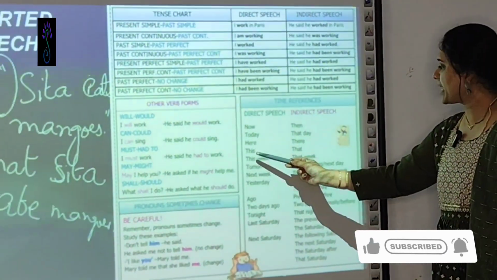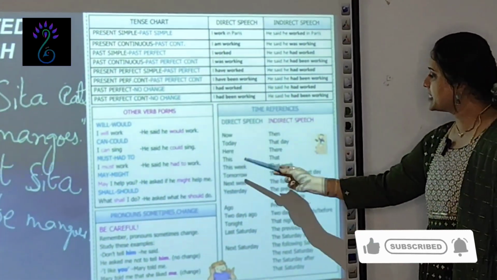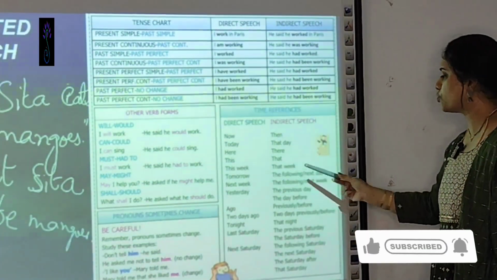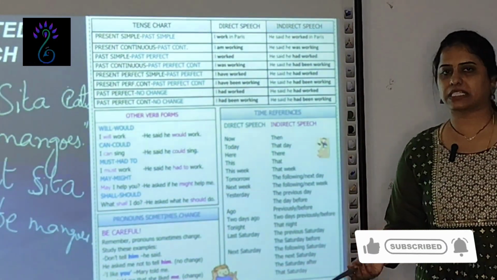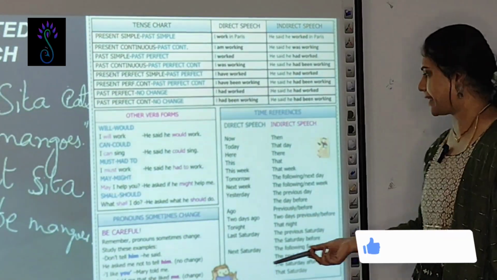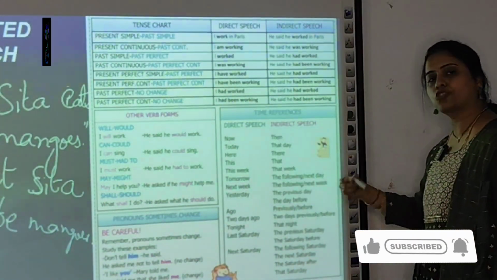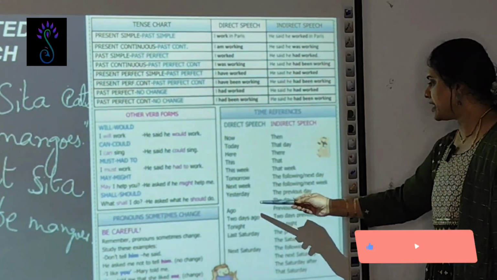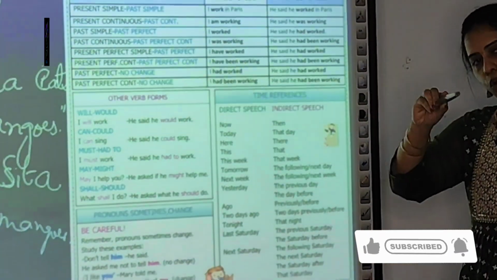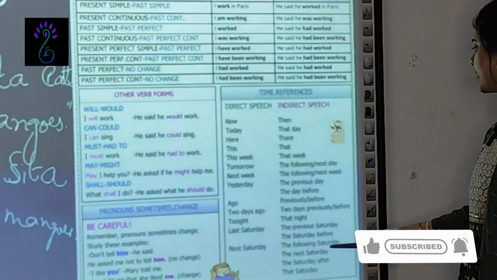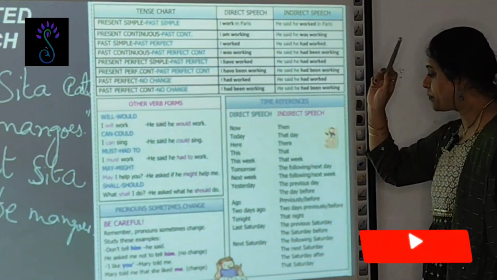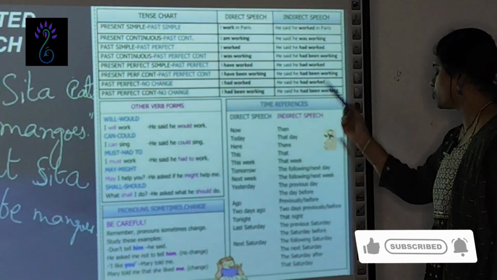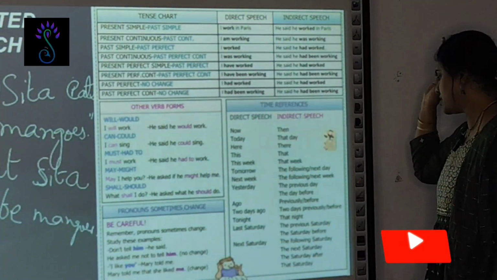This changes to that. This week changes to that week. Tomorrow changes to the following day or next day. Next day also is correct. Next week changes to the following week or next week. Yesterday changes to the day before or previous day. Both are correct. Ago changes to previous or before. 2 days ago changes to 2 days before.